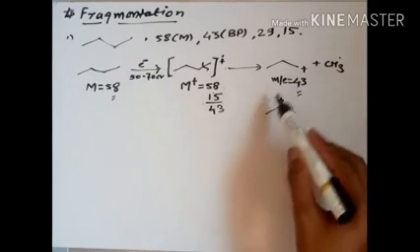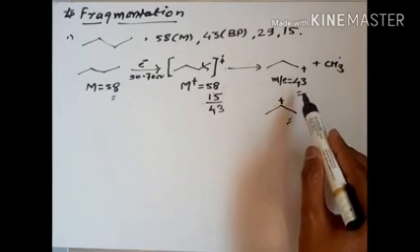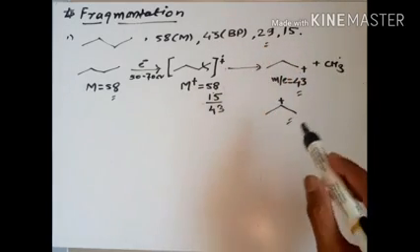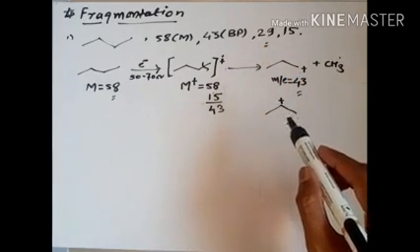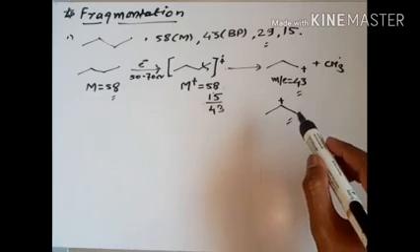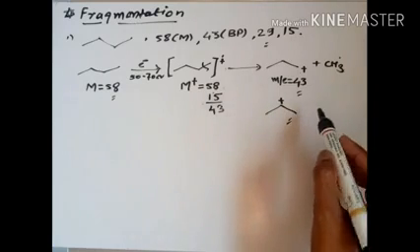Okay, so we will just talk about this one. This is the 43. Now we talk about the 29. So obviously, what do you mean by 29? 29 is due to the CH3 CH2, that is 15 plus 14, so it should be 29. Okay, so how to do that?